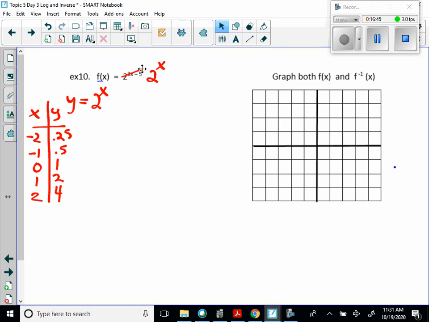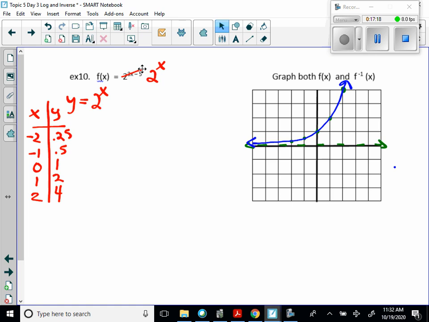Basically, we can think about that. It'll have a horizontal asymptote. And we will graph these values. So negative 2 is pretty low, negative 1's halfway, 0's 1, 1 is 2, and 2 is 4. Okay, and this is the basic graph of an exponential function.